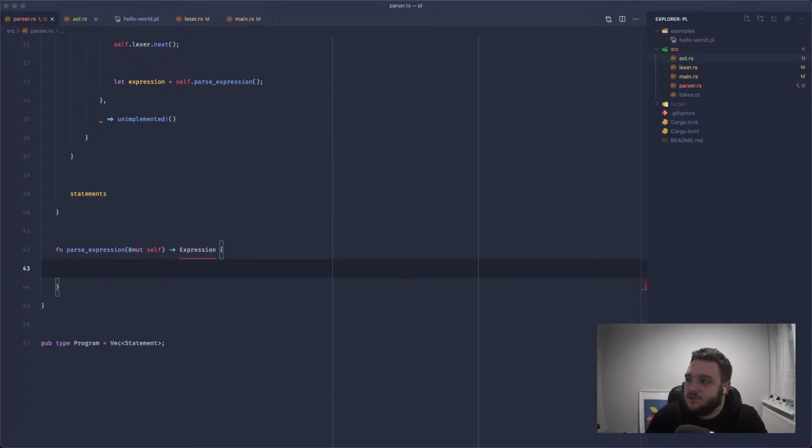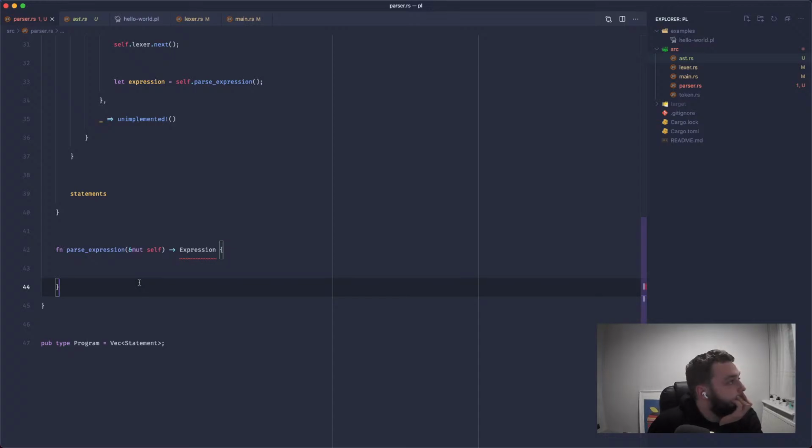But what sort of expression is it going to return? We need to loop and keep on looping. So I guess we can, for now, just match against numbers. I think that'll work. If we get all of the basic architecture in place for an interpreter, and then we expand on it later and refactor.